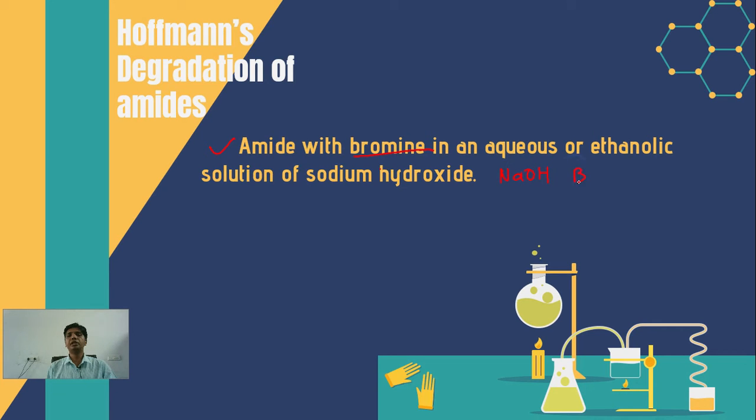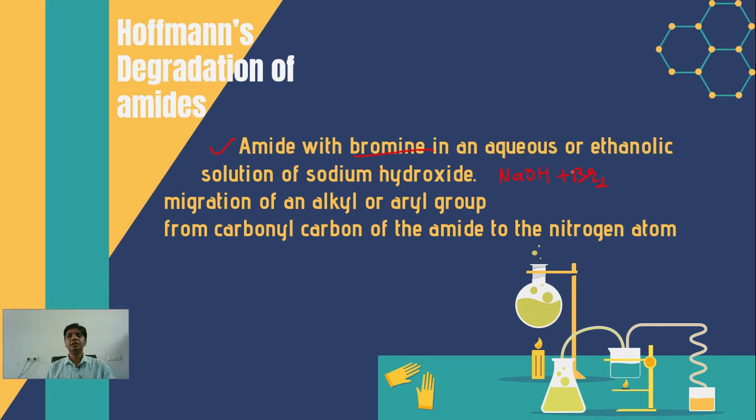So the amide is reacted with Br2 plus NaOH. What happens? There is migration of an alkyl or aryl group, whichever you are using, from the carbonyl carbon of the amide to the nitrogen atom.